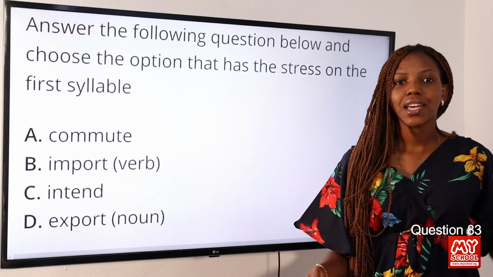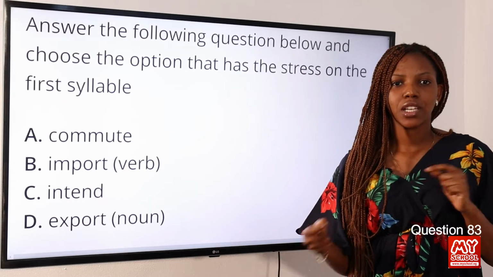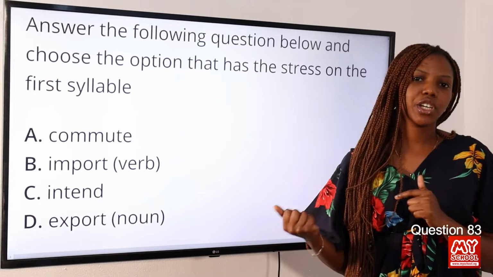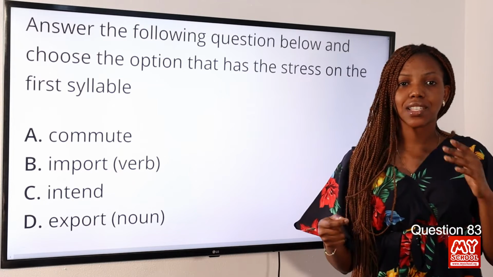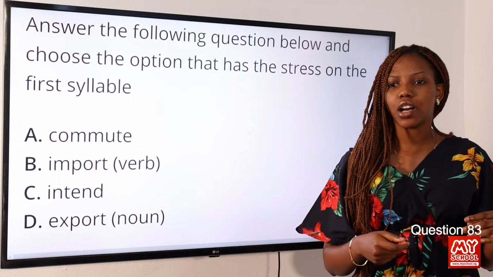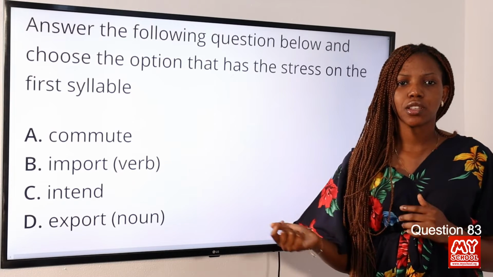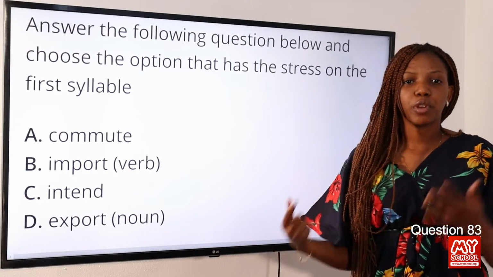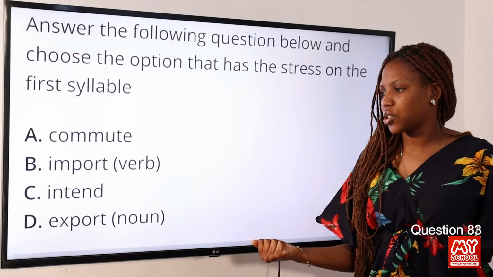More examples are increase, that is a noun. Increase, that is a verb. Decrease, that is a noun. Decrease is a verb. We have present and present. We have exploit and exploit. So there are various examples. You can find out about it and equip yourself more. So the answer to this question is option D.